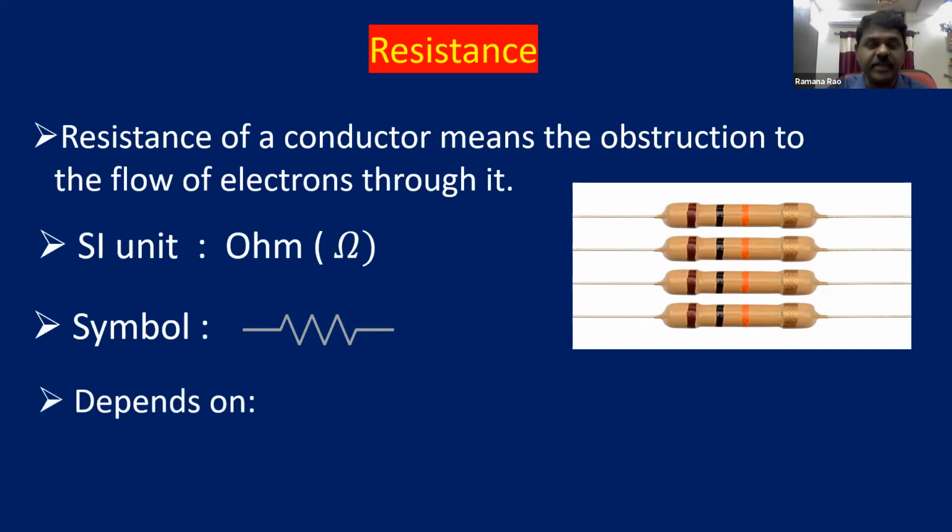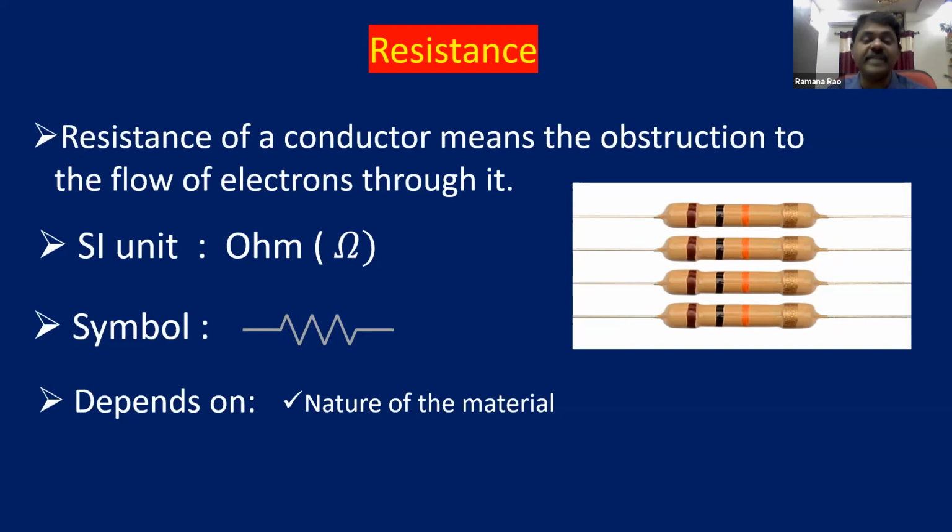And a very important point: on what factors does the resistance of a conductor depend? It is going to depend on the nature of the material. So what does nature of the material mean? For example, silver, copper, aluminum, these are conductors. Different conductors are going to have different nature.